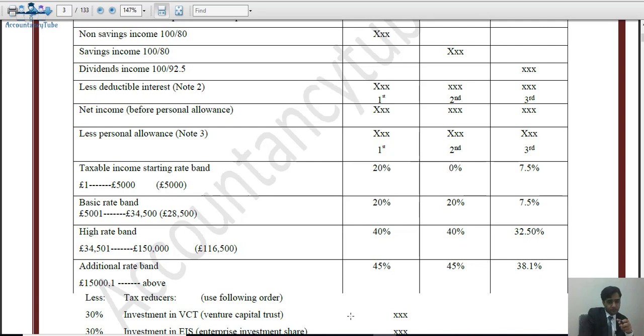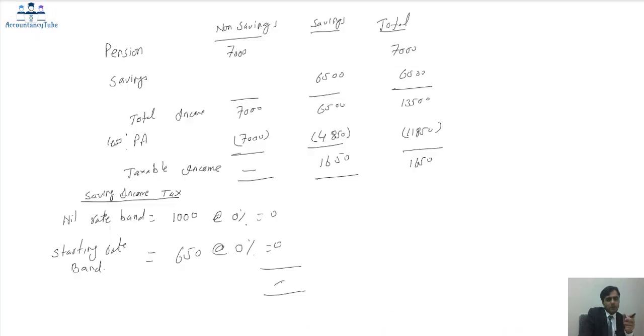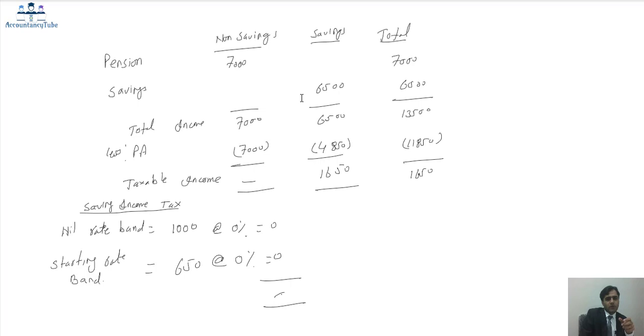Now in this case, our savings income is way below £5,000. So that's why the income will be at the rate of 0% under the starting rate band rules. And the first 5,000 is at the rate of 0% in the nil rate band anyway. So that's why it was at the rate of 0%.